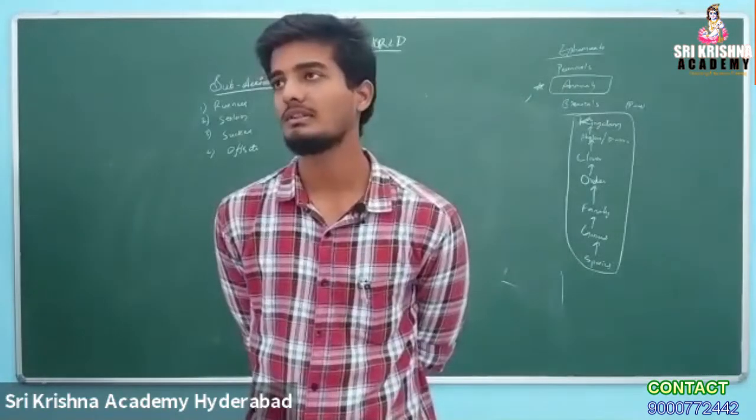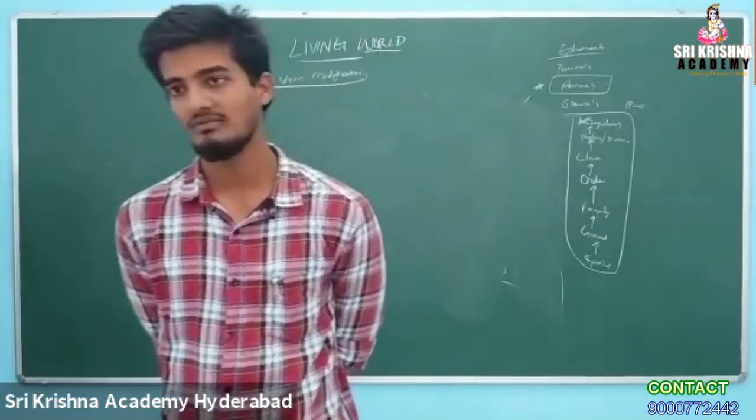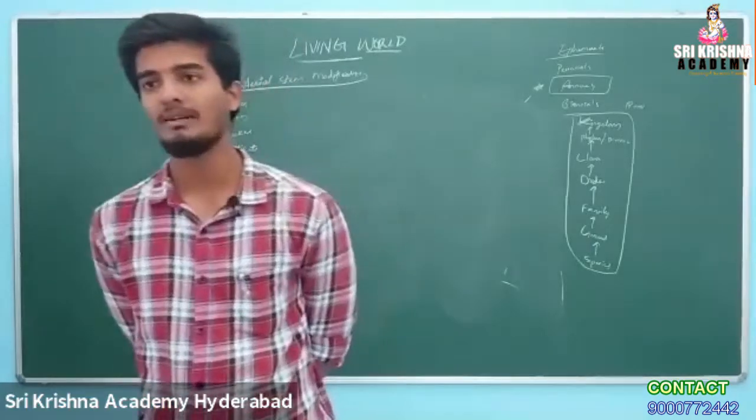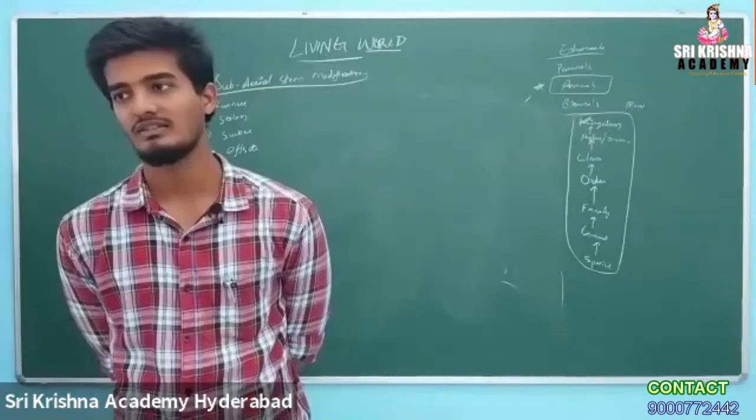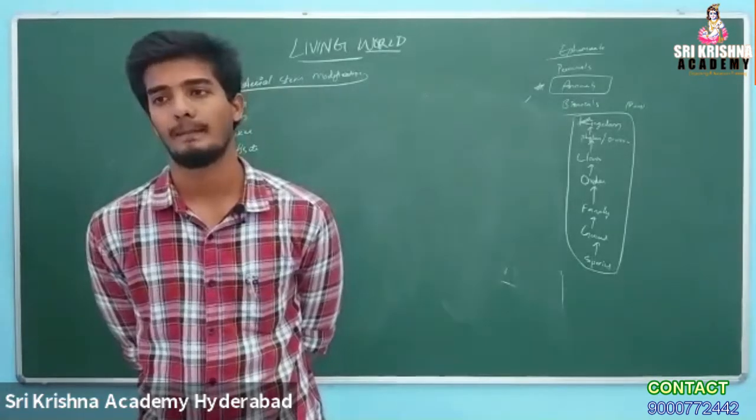Can I get one example for mechanical root support? Banyan tree. Okay. What is a bulb? It is a stem modification. Example, onion. Okay. What are ephemerals? Plants living for 2 to 3 weeks.